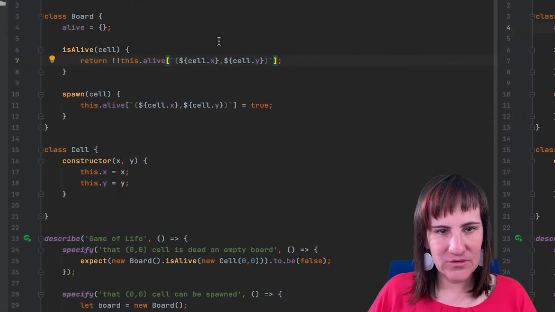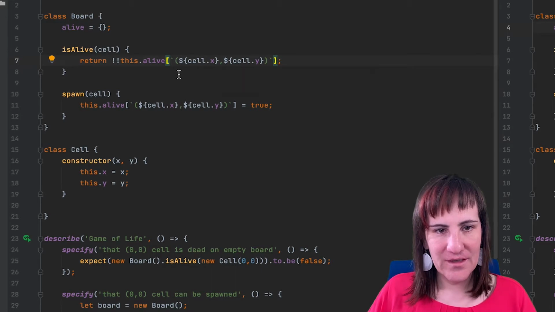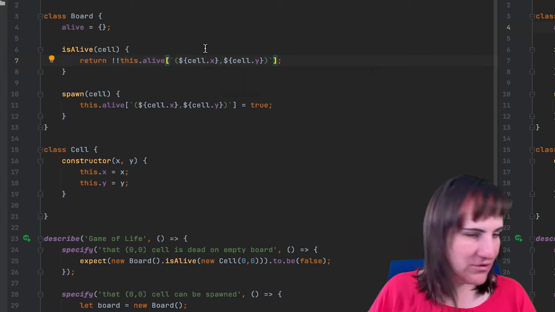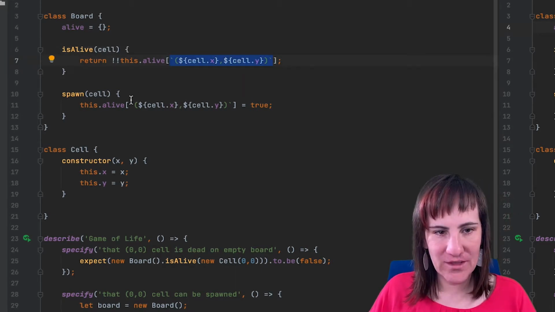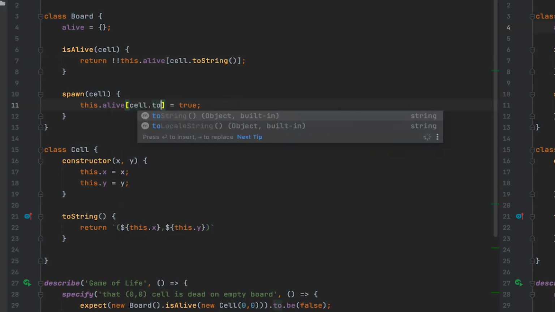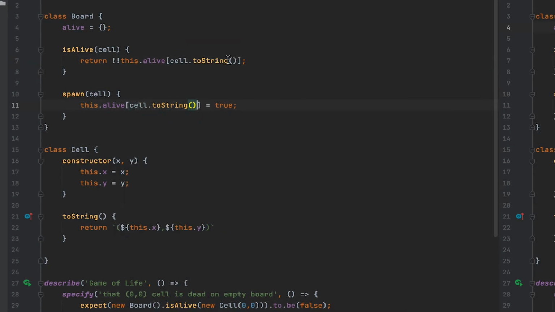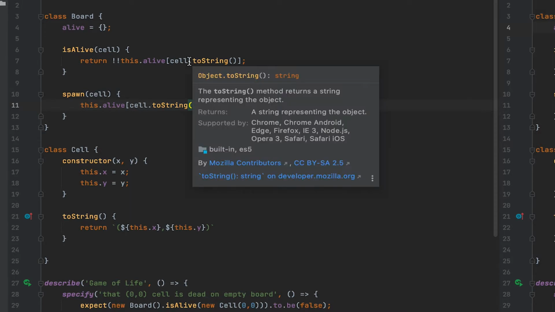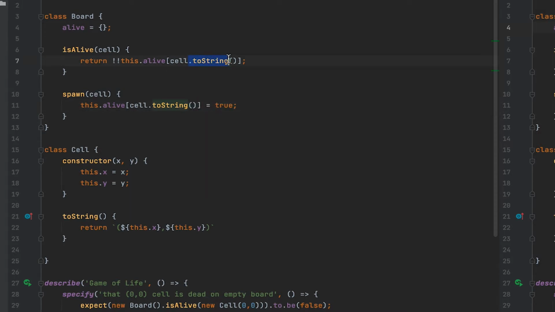Obviously this screams feature envy. This looks like a string representation of the cell, so let's move it onto the cell. But since toString is the default way for JavaScript to cast an object into a string, we can actually just remove this toString function and just write cell.